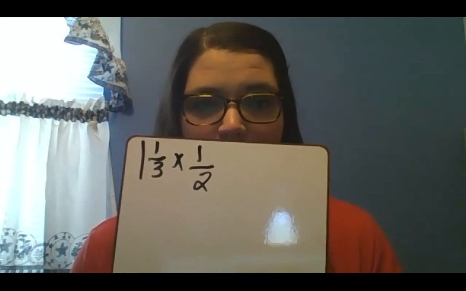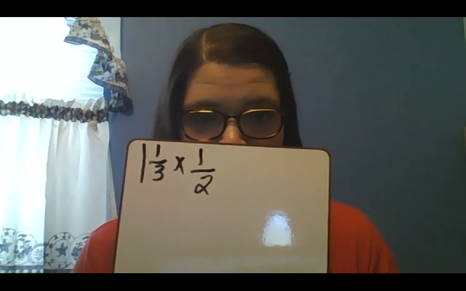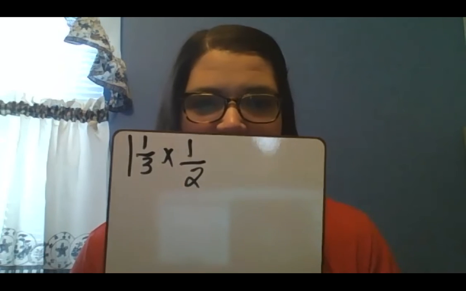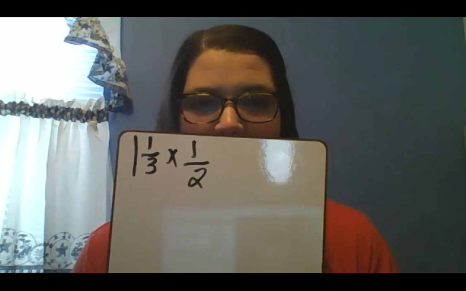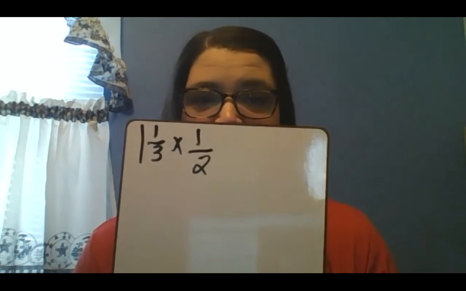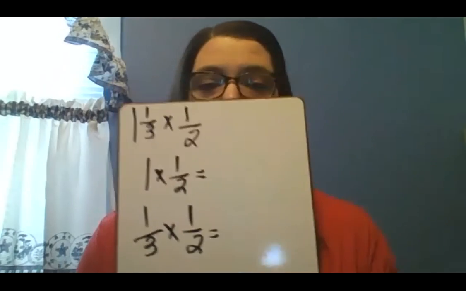So then you would multiply that together in order to see how much flour you would use for half a batch. And you would do this just the same as we did before. You can break it apart. You can do 1 times a half and 1/3 times 1/2. Okay? So 1 times anything is always the number itself.